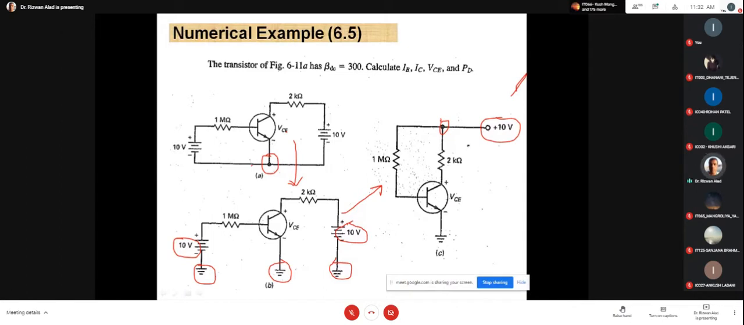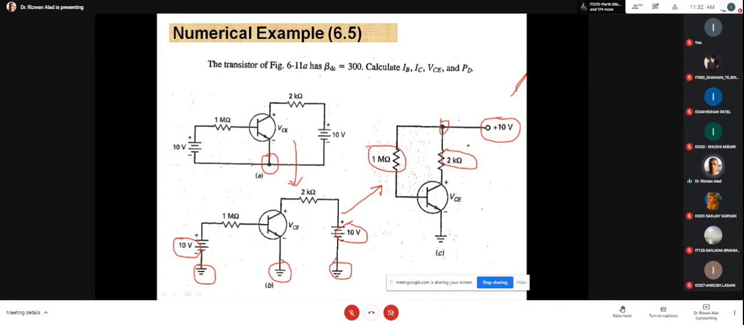Yes, any doubt, anyone? Rohan? No, sir. Okay, please remember one more point. Here RB is equal to 1 mega ohm and RC is equal to 2 kilo ohm. It means RB is very, very large compared to RC. What is the reason? Because we make IB very, very small compared to IC.